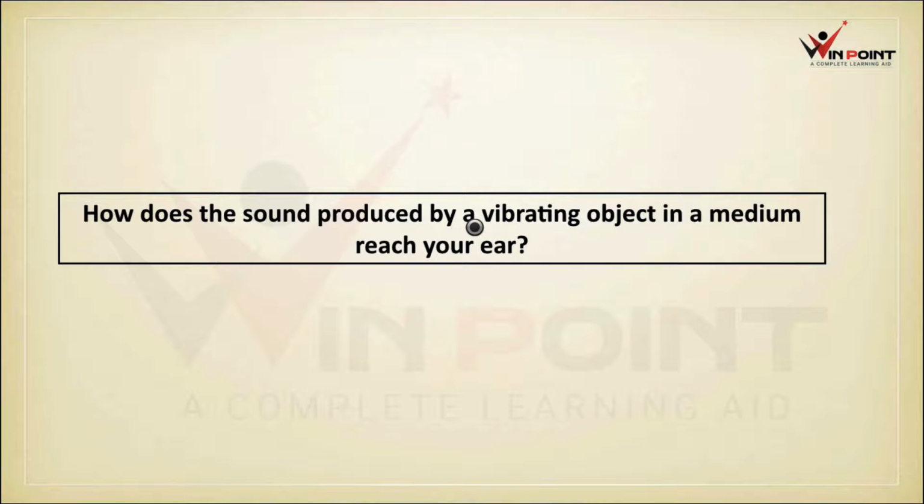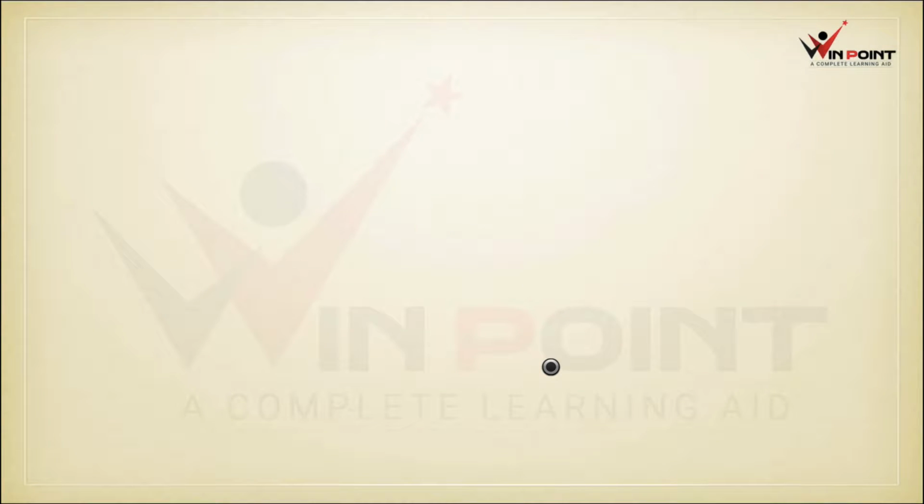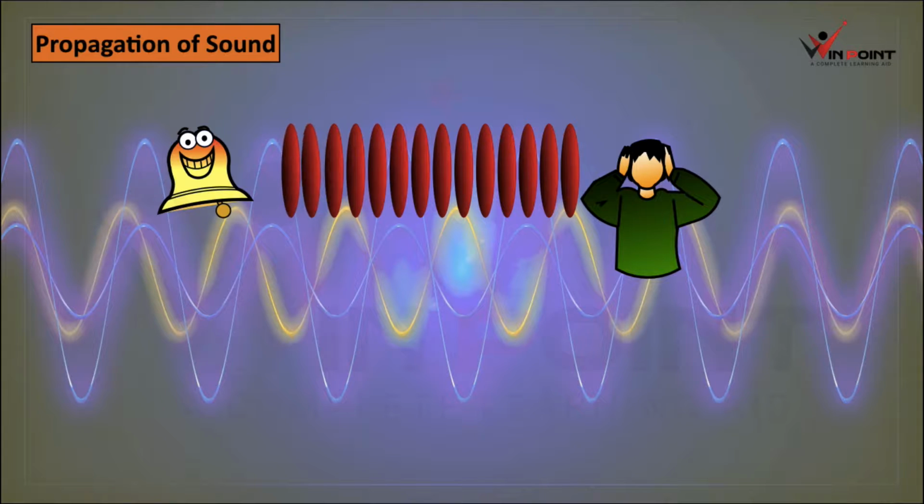How does the sound produced by a vibrating object in a medium reach your ear? How is sound reaching your ear? That's the question. Sound reaches your ear by transmission of energy. The energy will transmit to the neighboring molecule in a medium. If air is the medium, the air particle will transmit the energy to the neighboring particle, and finally the sound will reach from source to the listener.